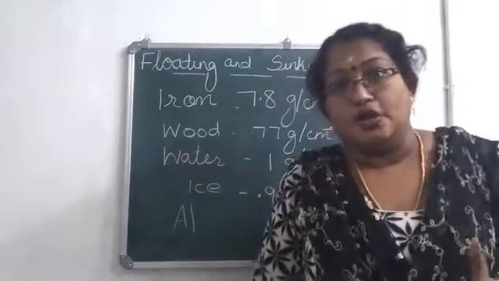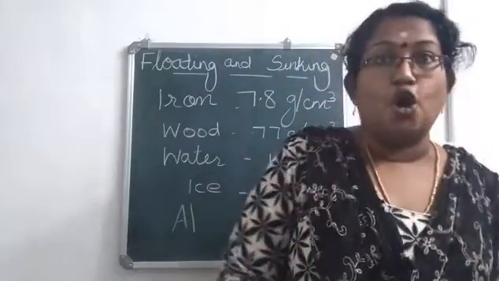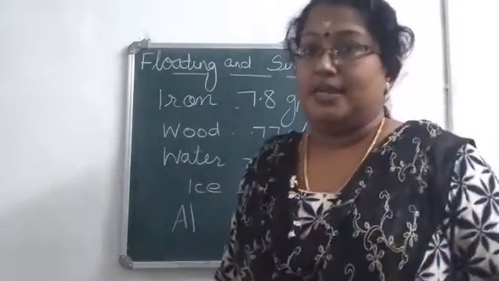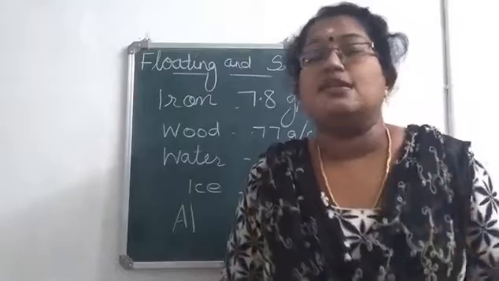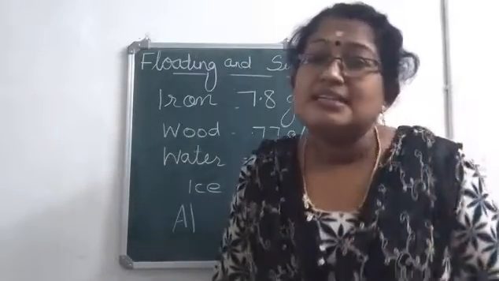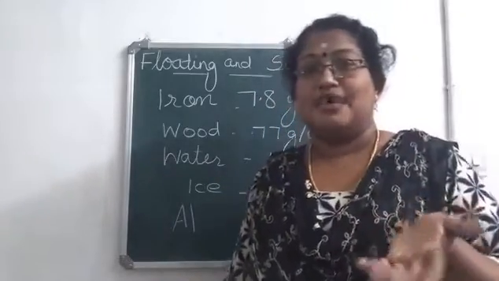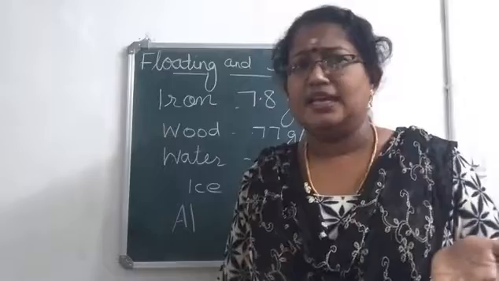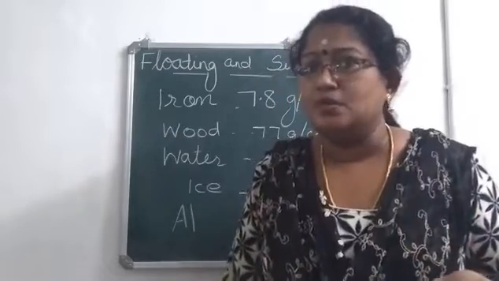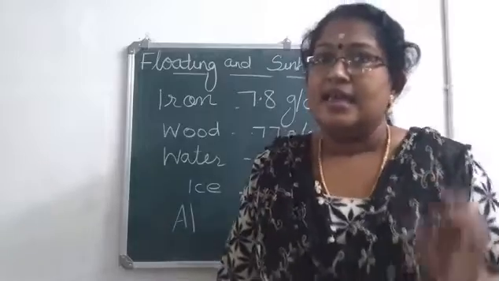So, by comparing the density of the object as well as the liquid, we can say whether the object will sink or float. Objects with greater density will sink and objects with less density will float. Is it clear now? We have discussed floating and sinking.